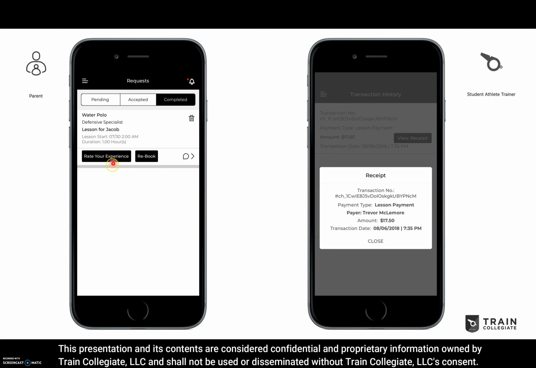After the lesson's over, parents can rate their experience using our 5-star rating system. They can rebook with that same athlete. And then for athletes, we have a transaction history so that when it comes tax time, they can review all their lessons and the money that they've made.